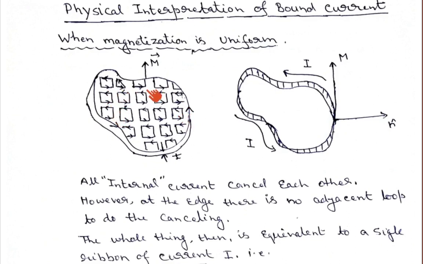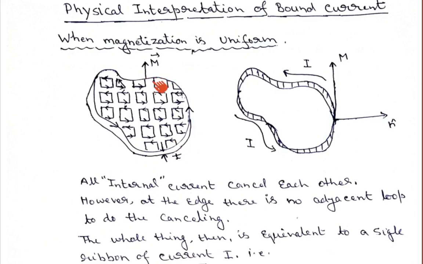But if you see the adjacent edges of the loops at the edge of the slab, there is a net current flowing around the material slab.